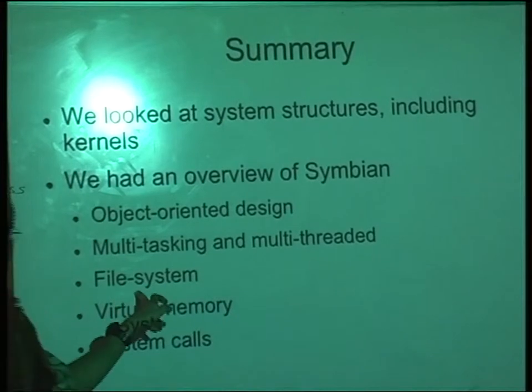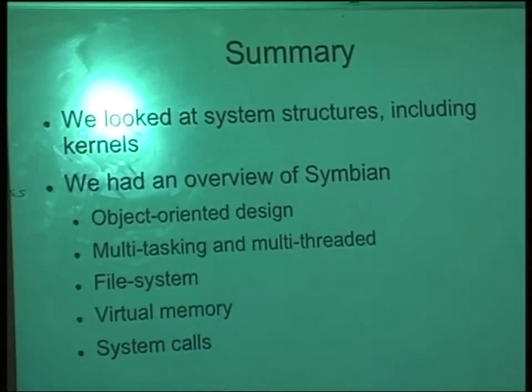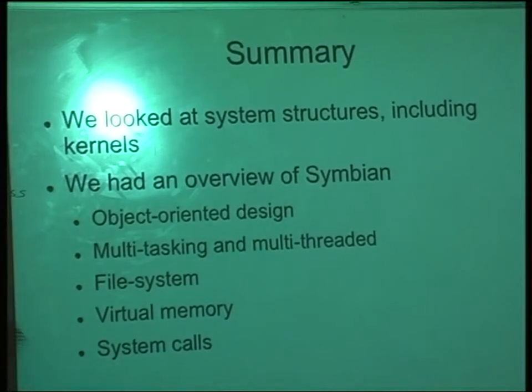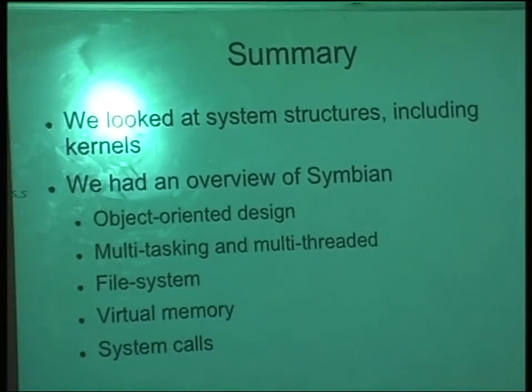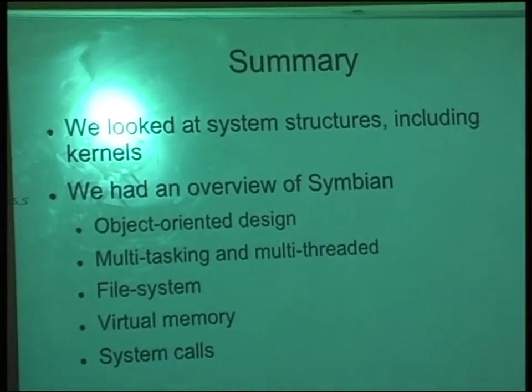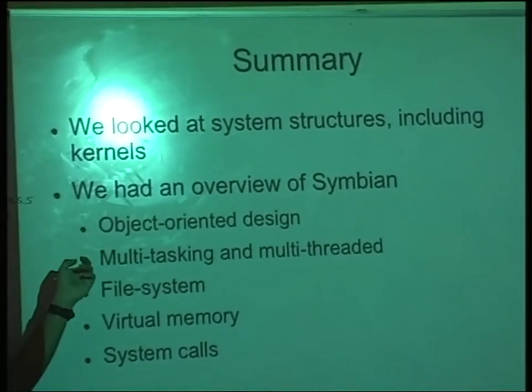And the file system is FAT32. It's the simplest one and the most portable one. So you can connect the phone to any machine and you should be able to access its file system. But if you want to implement another file system, you just have to write your own server that will give you that other file system. So any questions on this part?